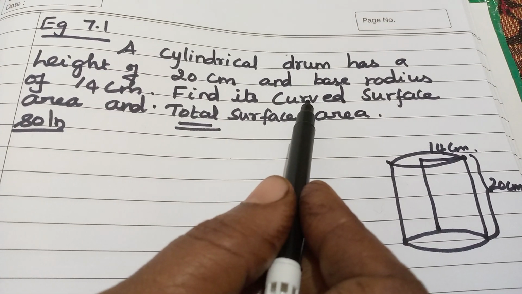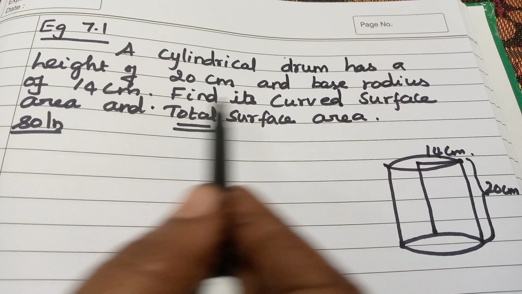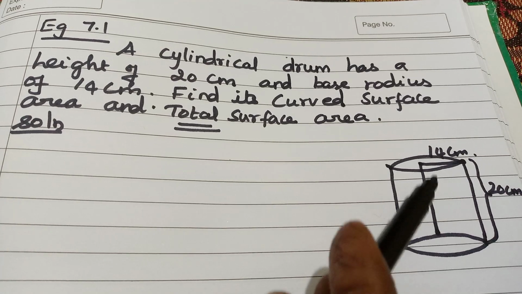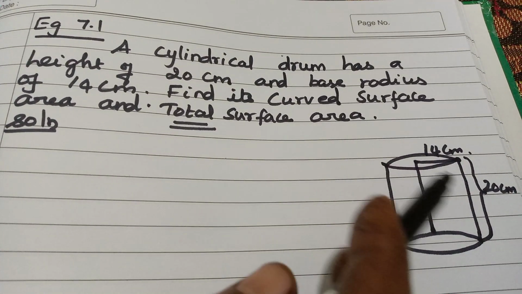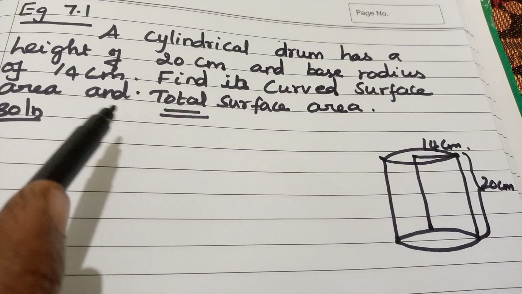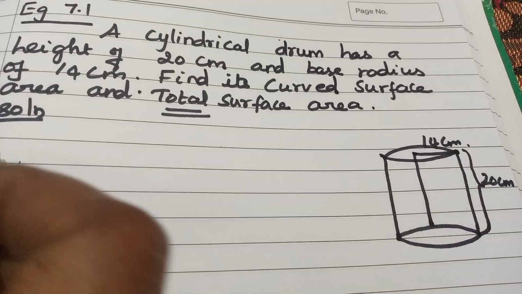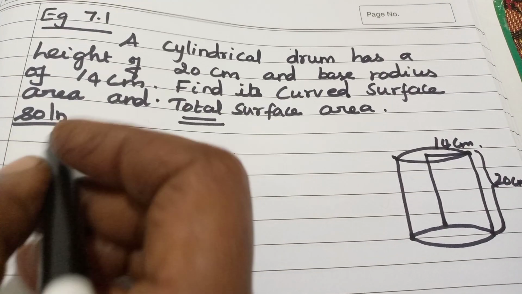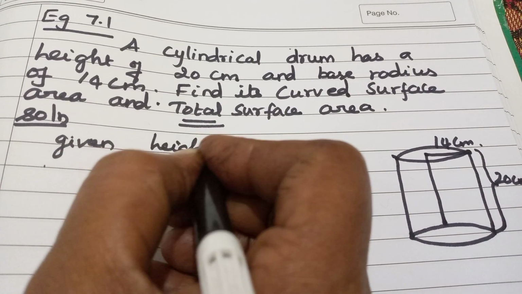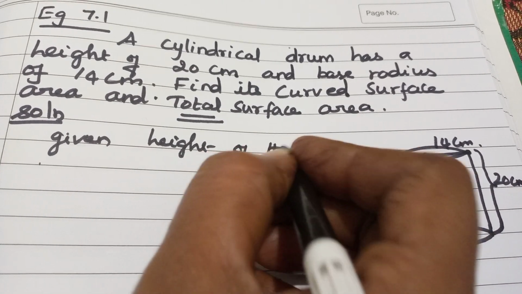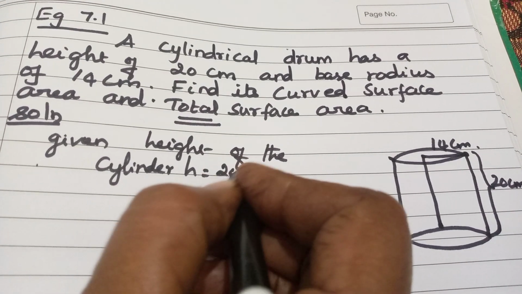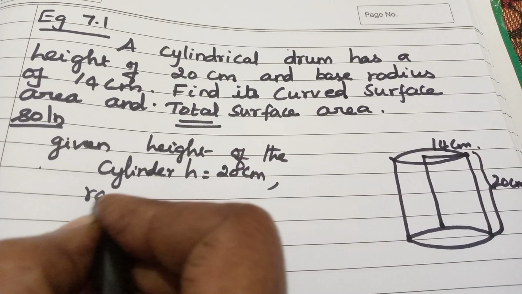So here we have to find the CSA. Curved surface area means CSA and total surface area means TSA. Okay, see this diagram. It is the cylindrical drum shape. Height is 20 centimeter and radius is 14 centimeter. Okay, what are the values given? Let us write first of all. Given, height of the cylinder, height is equal to 20 centimeter, comma, radius r is equal to 14 centimeter.